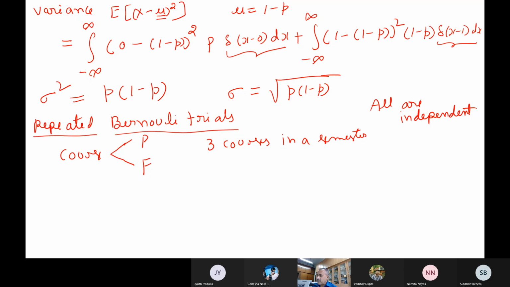When I say independent, the outcome of one course doesn't influence the outcome of another course. That is how we are assuming all three courses are independent. Now, what is the sample space? Tell me how many outcomes are possible. Each course has pass and fail, and you have three courses.